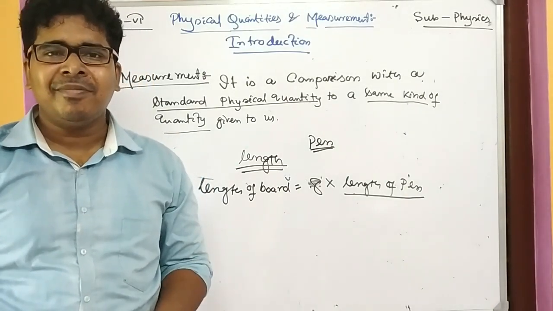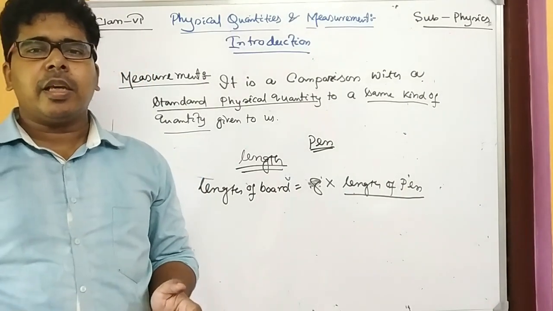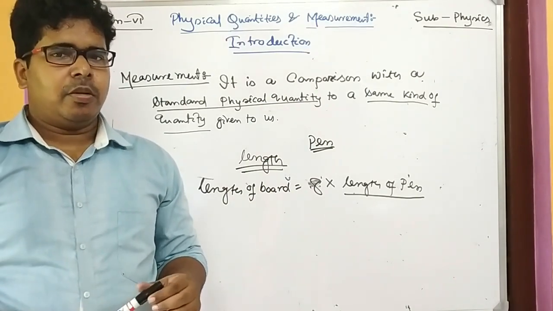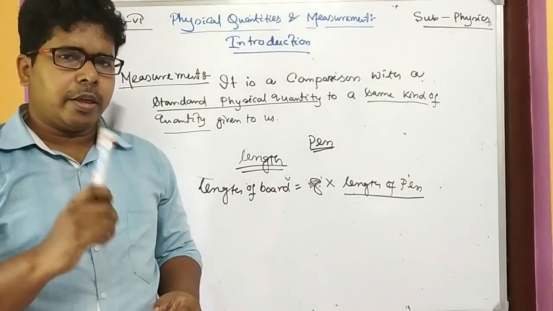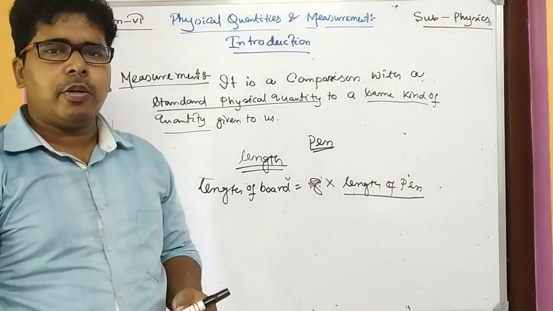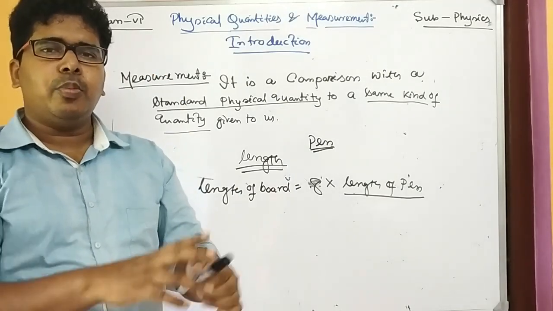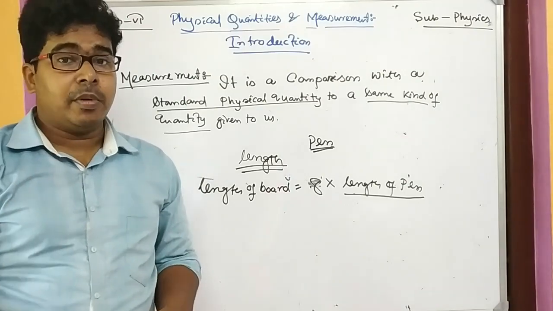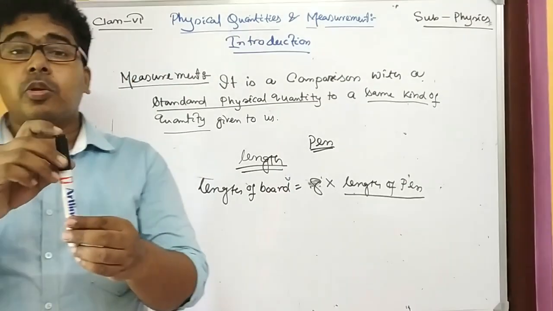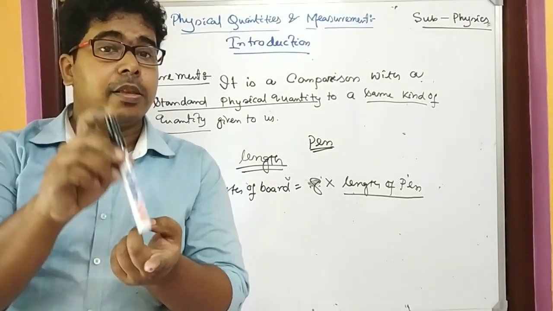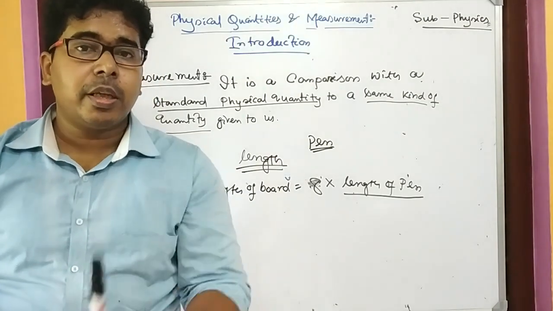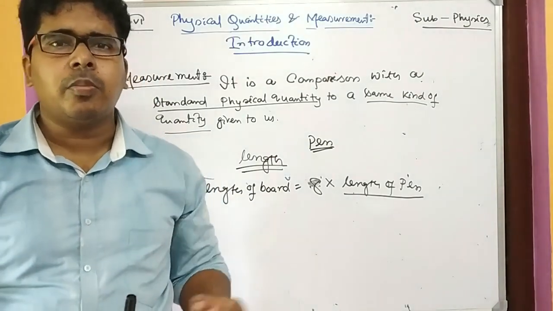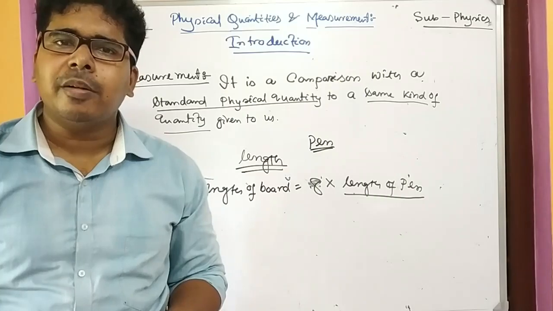Measurement is done. Okay, so measurement is nothing but comparison. One thing is given to you and it is told that it is a standard value, and using that you have to measure the length. But the quantity should be the same. If it is told the length of the pen is standard, and by using the pen you have to measure the mass of the board, are you able to measure?